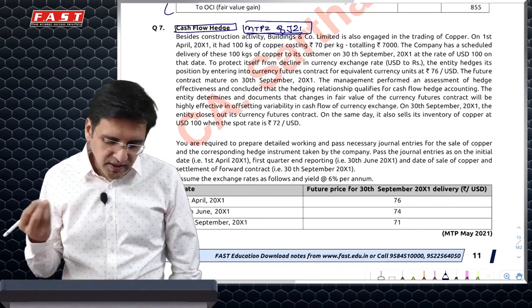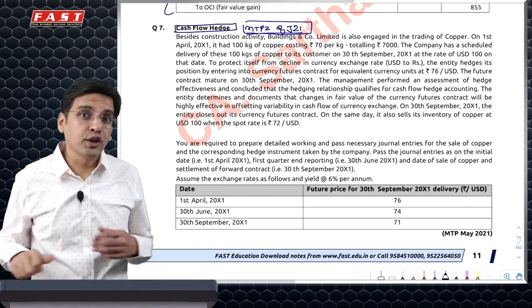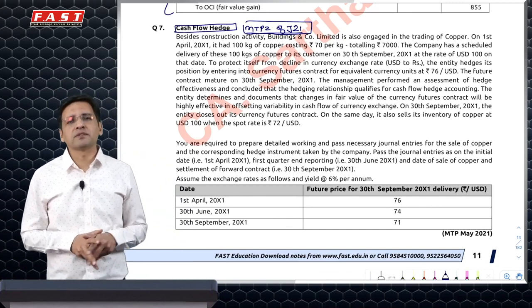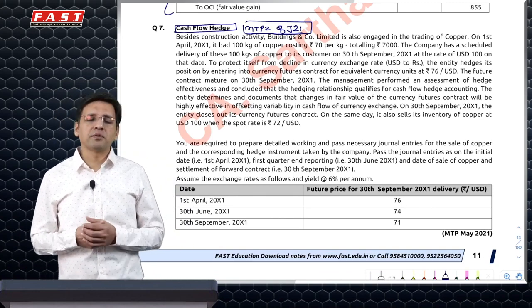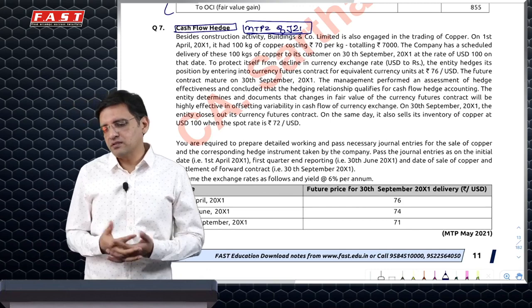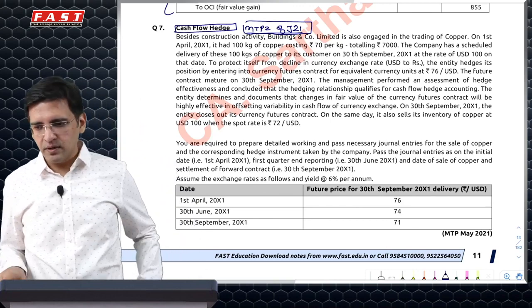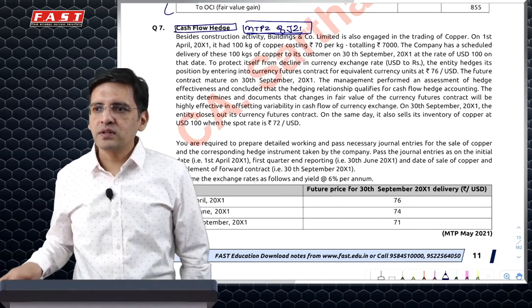In this case, you may ask a question: is hedge accounting something which is critical? The institute has removed all the examples of hedge accounting from the module, but since this question has been asked, you never know, they might as well ask this particular question from you. What has happened in this question?